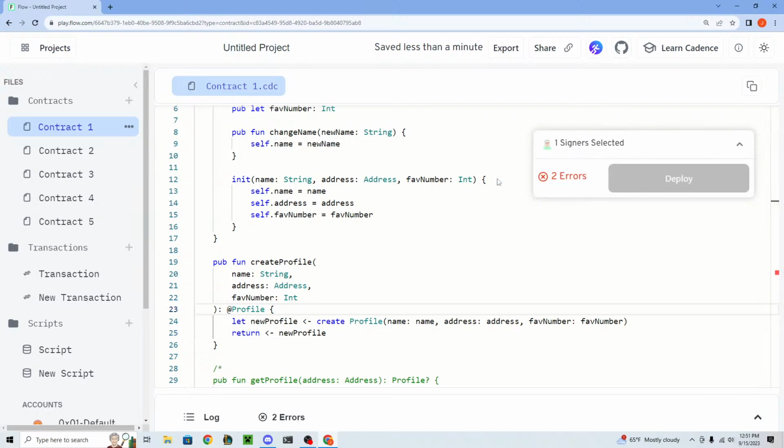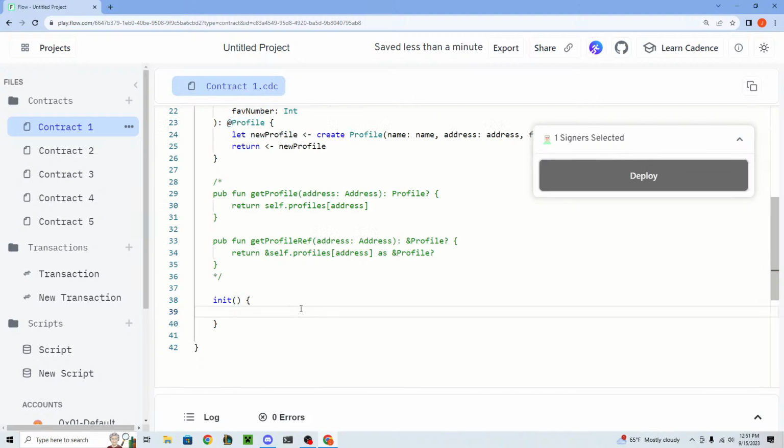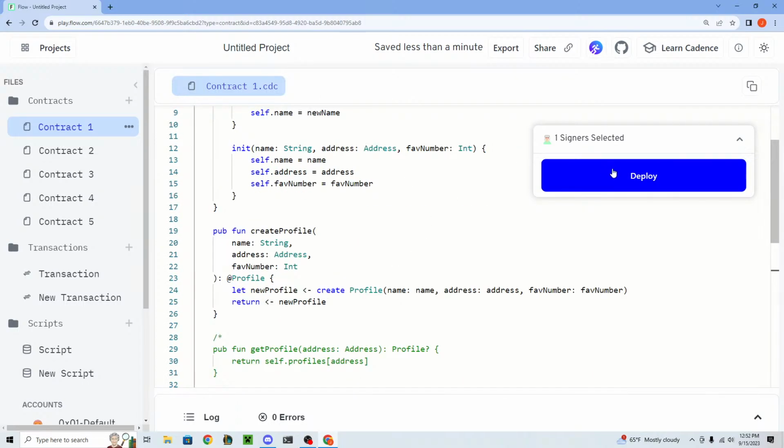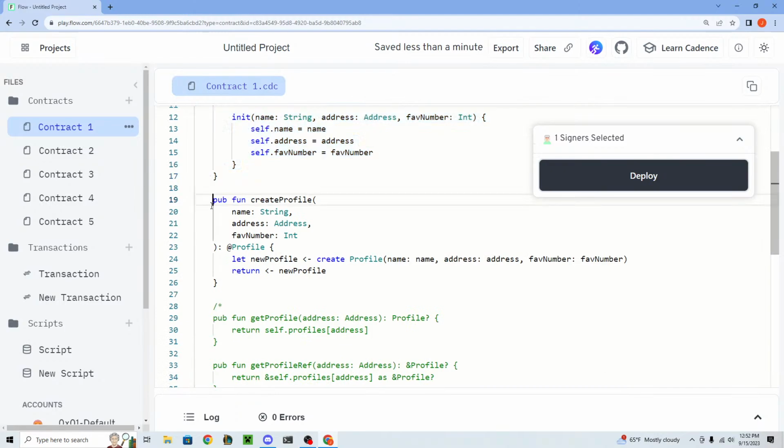So this is a public function that anyone can call that allows them to basically create their own profile resource. And so we no longer even need to set this anymore. Let's go ahead and see what this is like. So we deploy this contract. Now all we've said is this is what a profile looks like, and anyone can create one, okay?